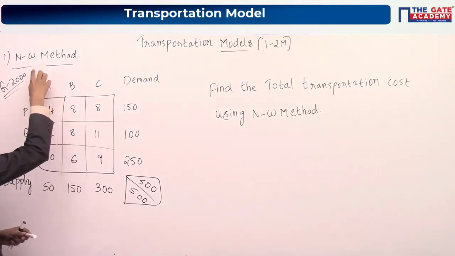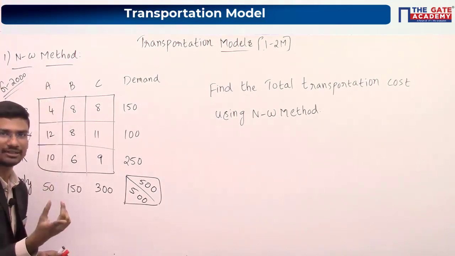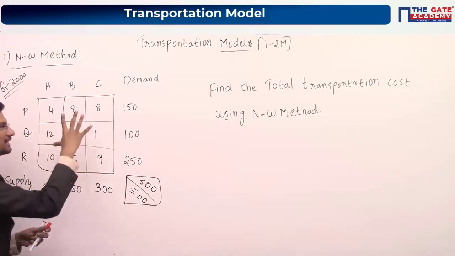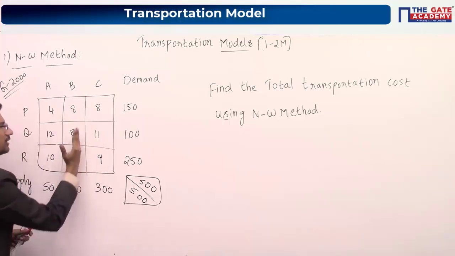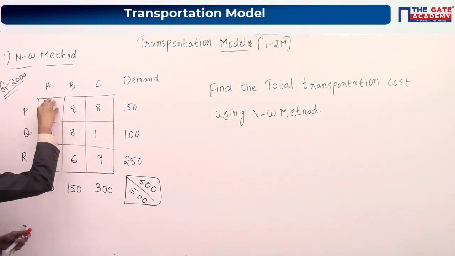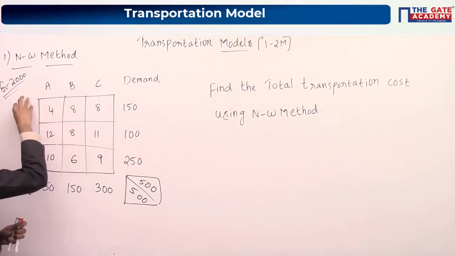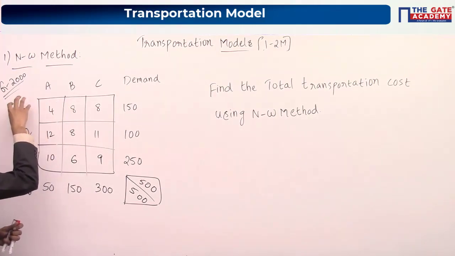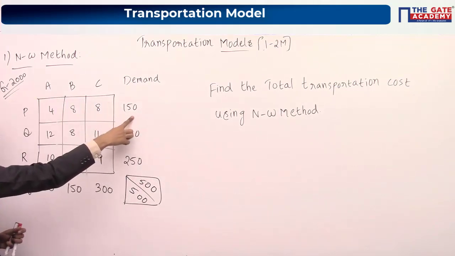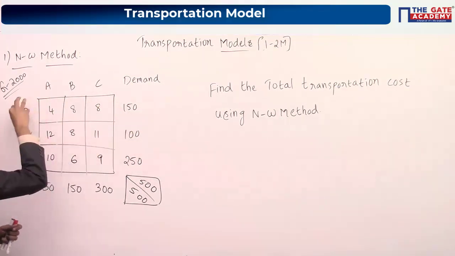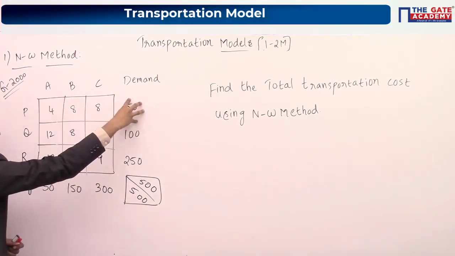So the name of the method is the northwest corner method. What you have to do is, in this particular matrix, go to the northwest corner cell. So this is your northwest corner cell. Now look at this particular demand point. Here you have a demand of 150 units. So this destination point P has a demand of 150 units.